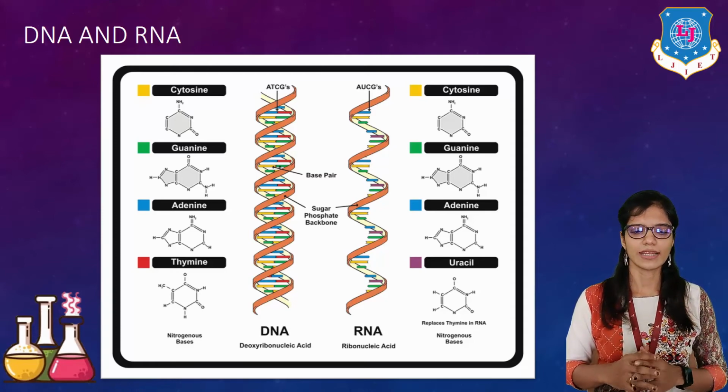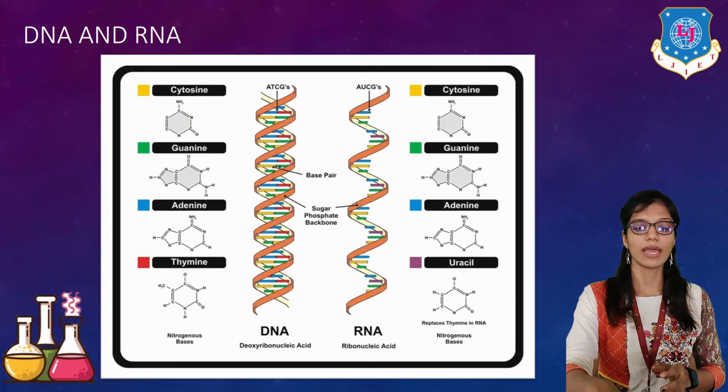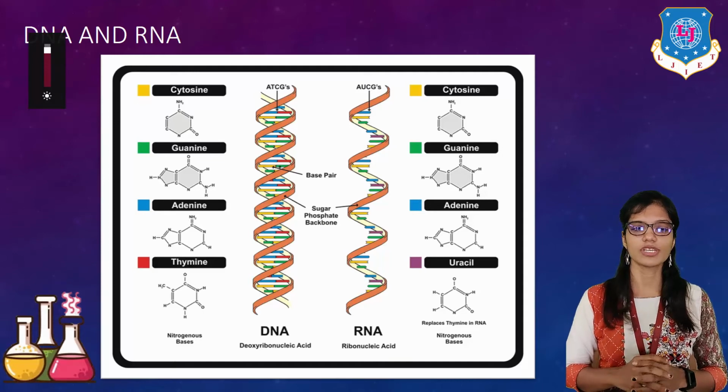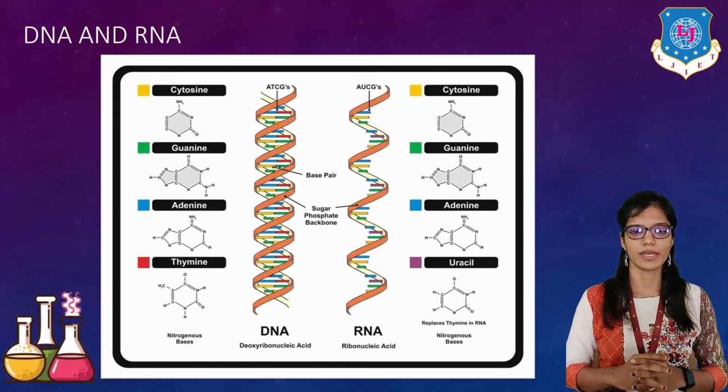DNA and RNA both generally contain nitrogenous bases. Okay, and what is the meaning of nitrogenous bases? For DNA we have cytosine, guanine, adenine and thymine. So A combines with T, C combines with G.